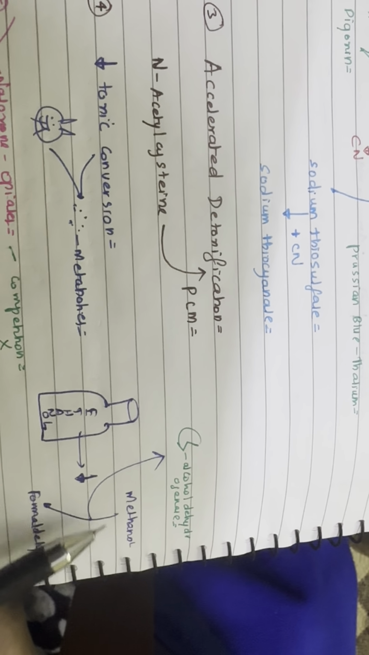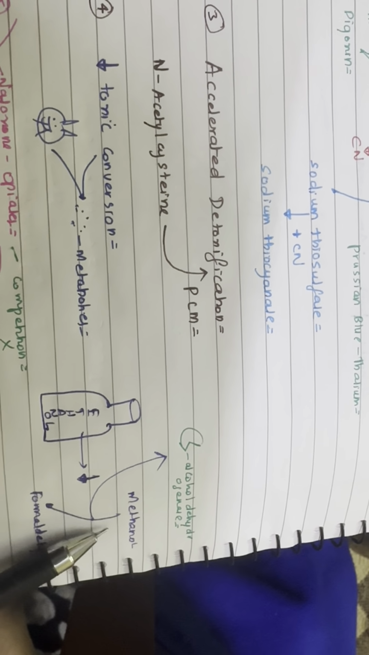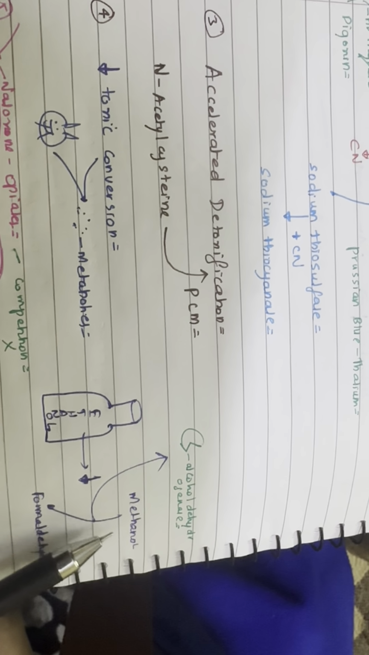Receptor site blockade: atropine for OP compounds. Receptor site competition: naloxone for opiates.